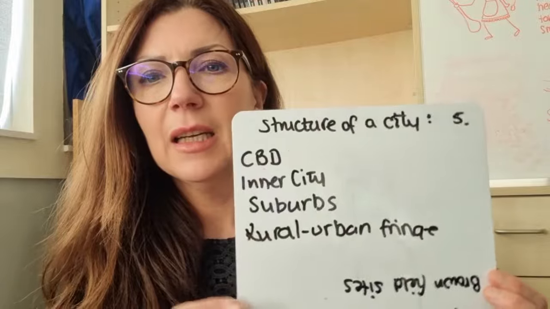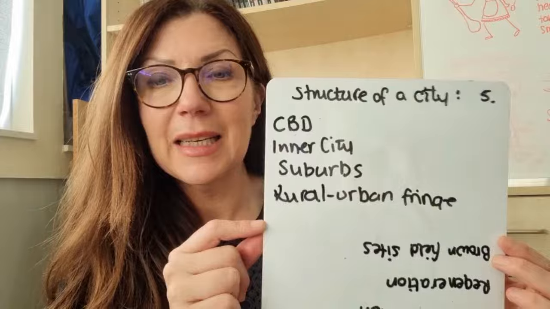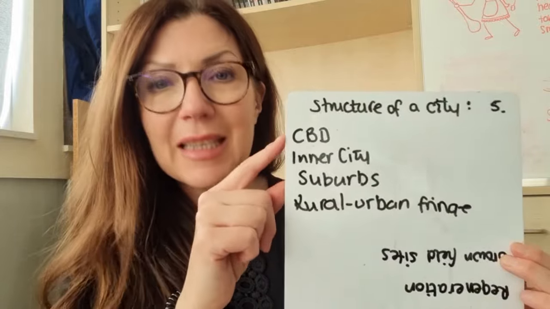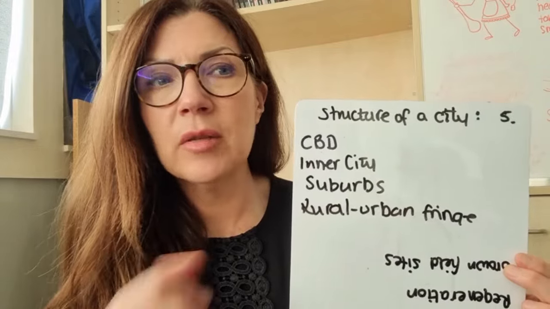The next lot of key terms I'm going to look at is the structure of a city. We've got 4 different parts of the city, so I'm just going to go over those. The CBD is obviously the central area. That's characterised by high tall buildings, expensive land use, good transport links, etc. We often get questions on that.